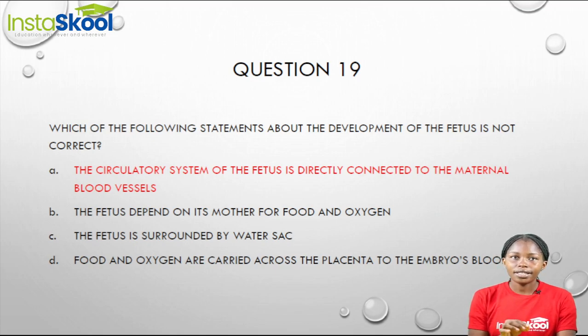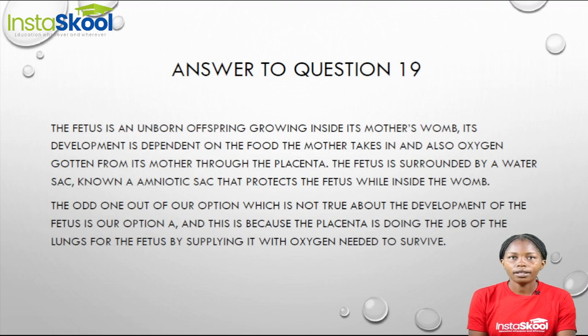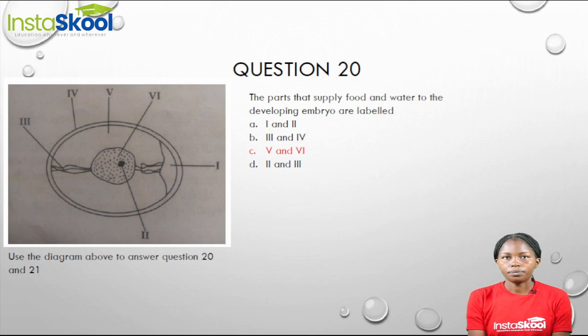Our option A says the circulatory system of the fetus is directly connected to the maternal blood vessels, but this is wrong because the placenta plays the role of the lungs by supplying oxygen to the fetus even while inside its mother's womb.